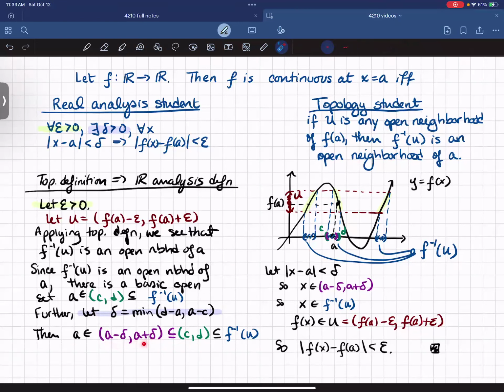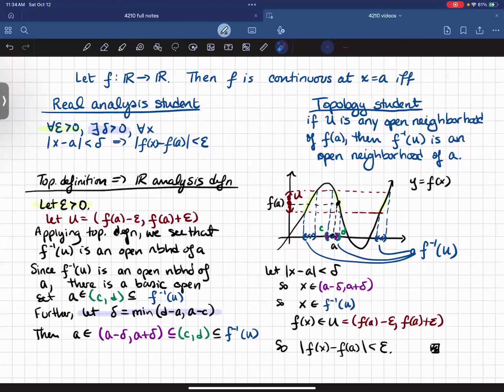That interval is small enough that it's inside of this other small interval, (C, D). And this interval (C, D) was chosen to be one of the intervals that makes up F inverse of U. And so I've got A in this interval, which is contained in this other interval, which is contained in F inverse of U. And I see all of that on my picture over here.